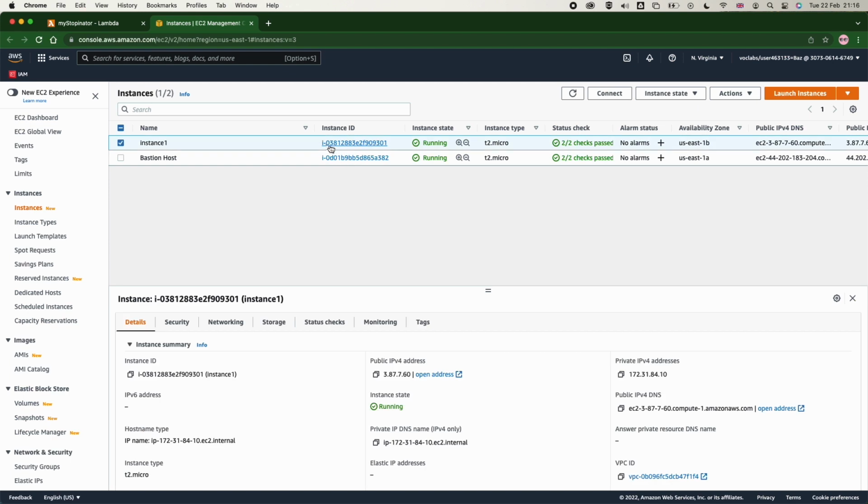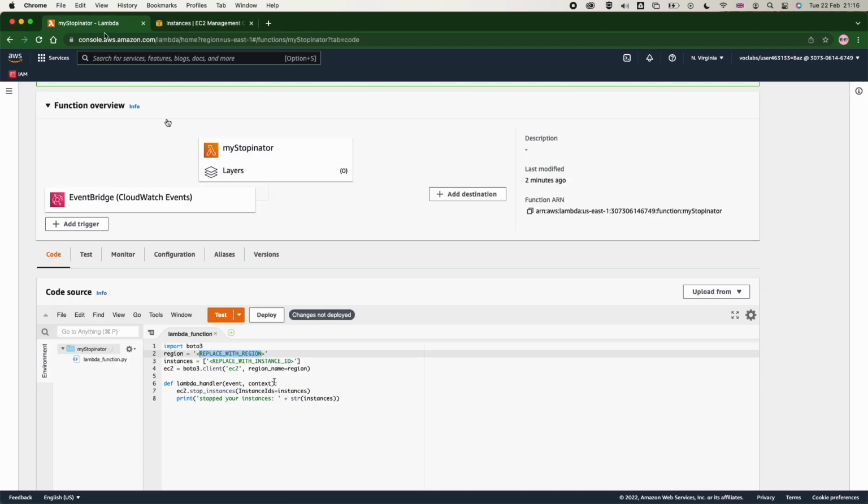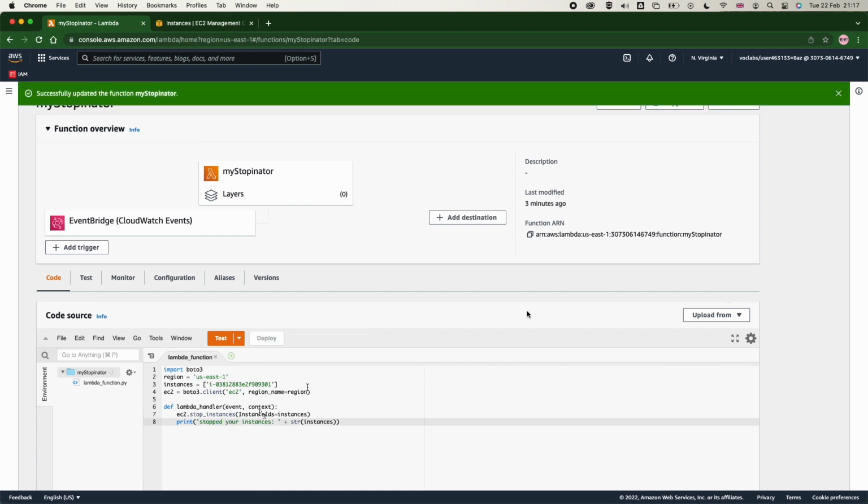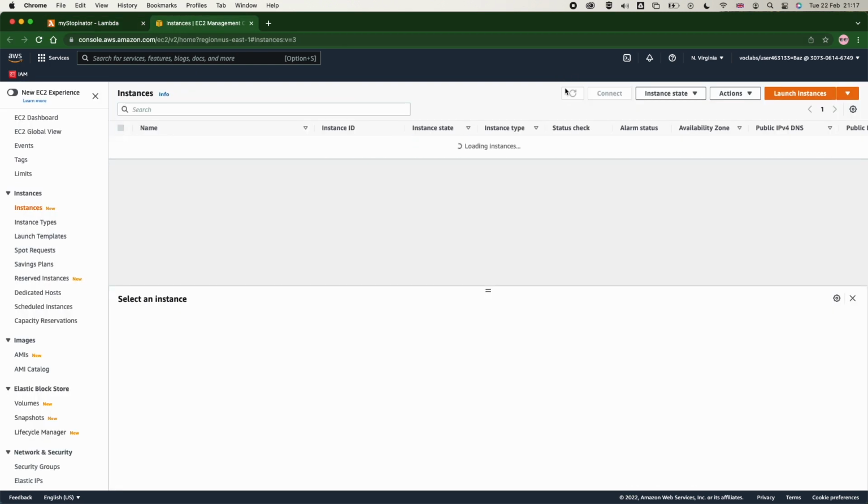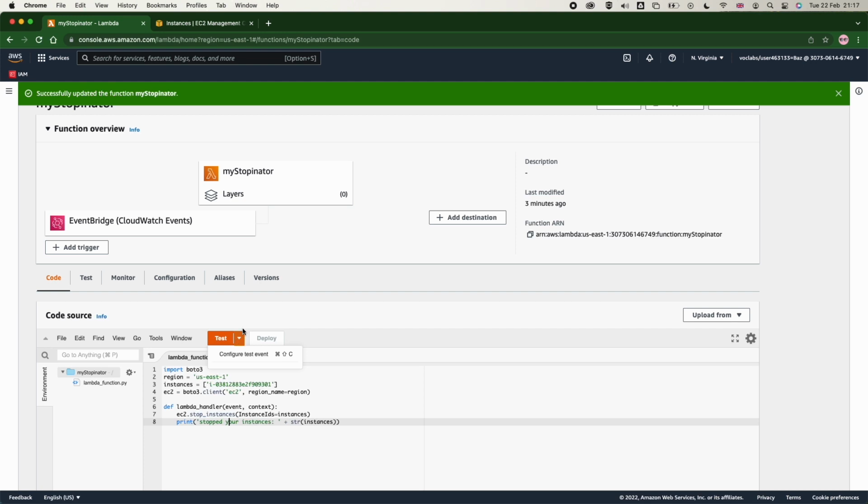I'm going to make this code available for you so you can download and use it. In this code, we need to replace two things. We have to replace the region code, and we have to replace the instance ID. And then we need to go back to the EC2 instance in US East, North Virginia. And from there, we want to copy the instance ID and paste it inside the square brackets inside our Python code in the Lambda function. And then we press deploy. And once we deploy the function, we are going to wait for a few minutes to see the result.